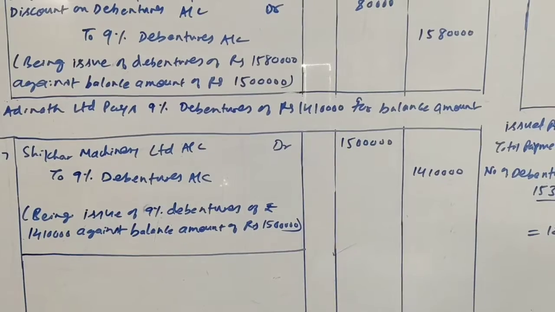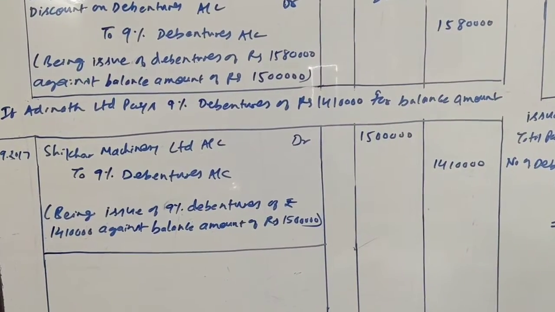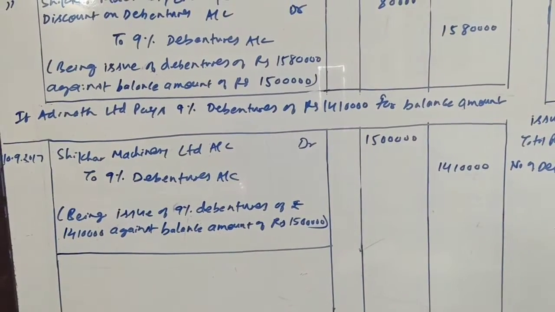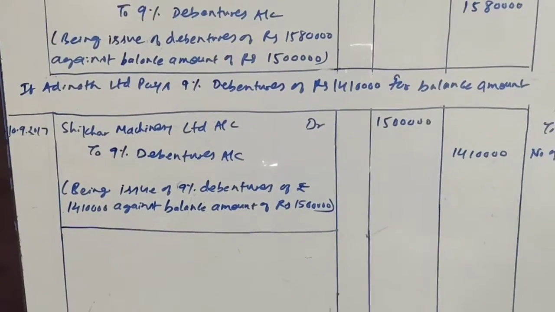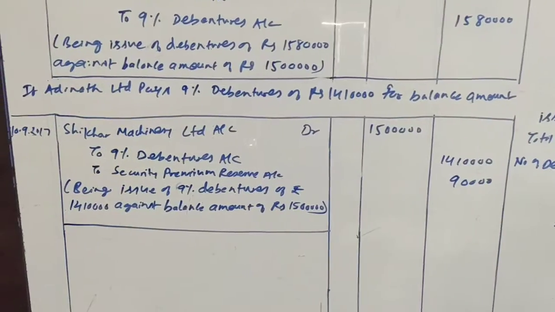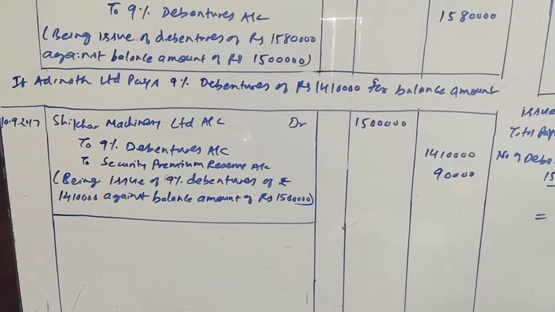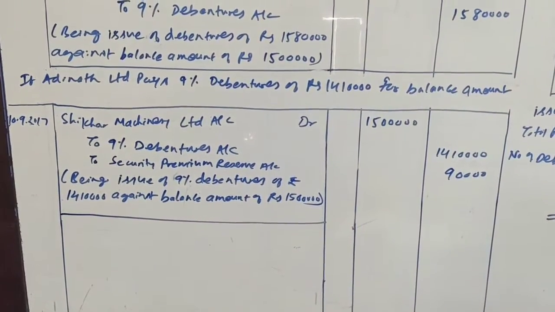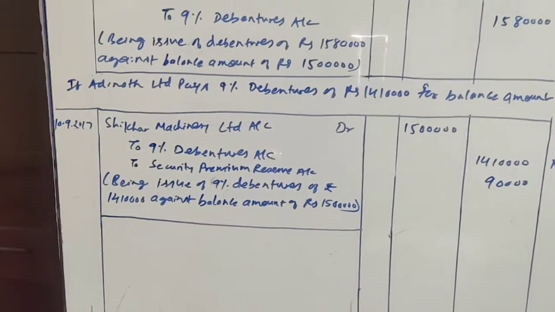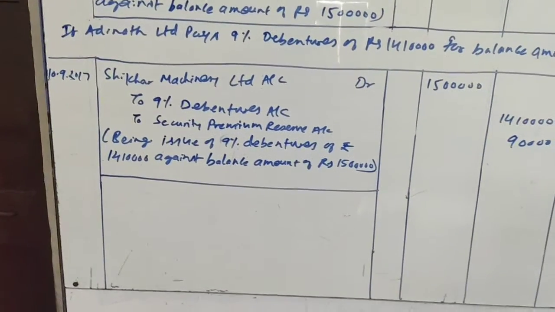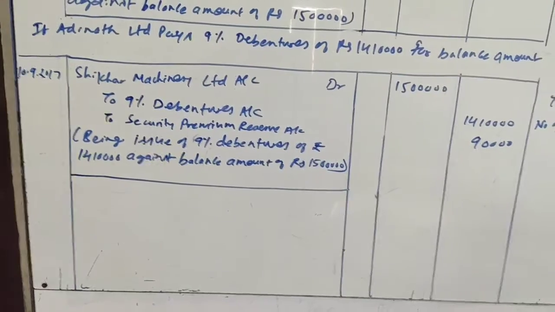That means debentures of 14 lakh 10,000 are issued at a premium of rupees 90,000. Okay friends, so 90,000 will be the securities premium for the same. So finally our entry will be Shikhar Machinery Limited account debit 15 lakh to 9% debentures account 14 lakh 10,000 to securities premium reserve account 90,000, being issue of 9% debentures of rupees 14 lakh 10,000 against balance amount of rupees 15 lakh.